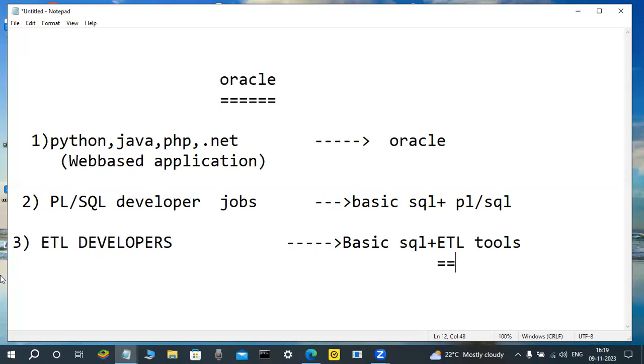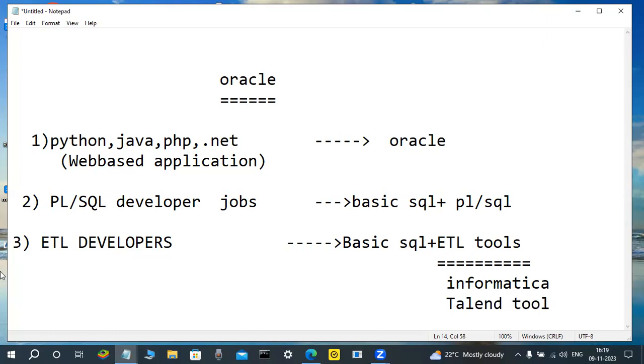But what ETL tools are available? Anybody have an idea in the worldwide market? Most popular tool, very good. Suppose your colleagues or relatives are working with it: Informatica is a popular ETL tool. Another popular tool, in olden days Informatica, nowadays Talend is there, no? At fresher level they are selecting also, and providing training in the Talend tool like this.